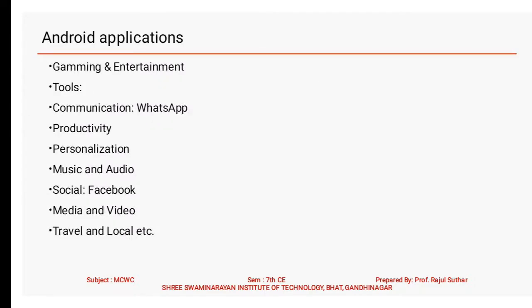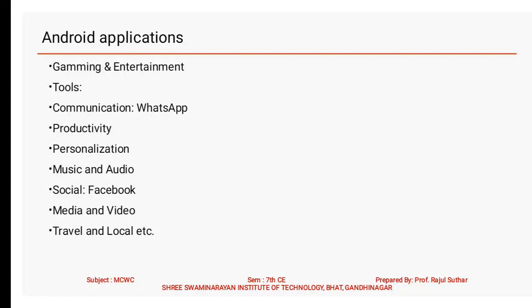Some of the important applications where we use Android are gaming and entertainment, and various tools, including inbuilt tools and calculation tools. Then communication, for which we use WhatsApp, WeChat, various types of messengers. Then productivity, some applications work for organizations, and are also used for student attendance systems.